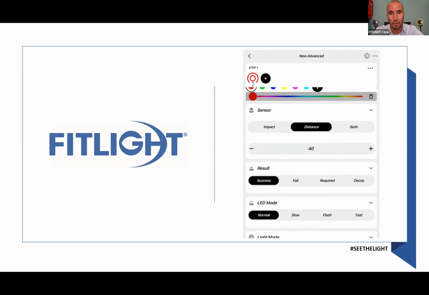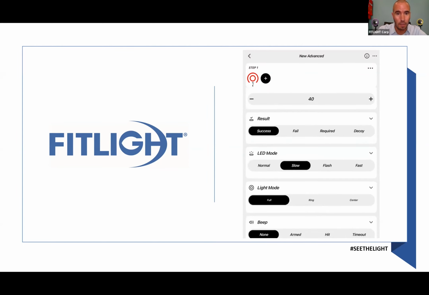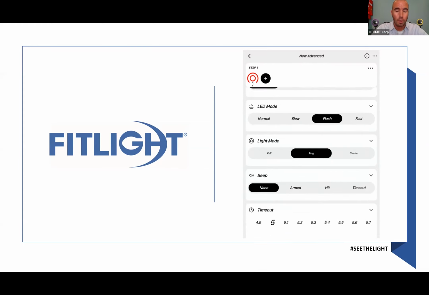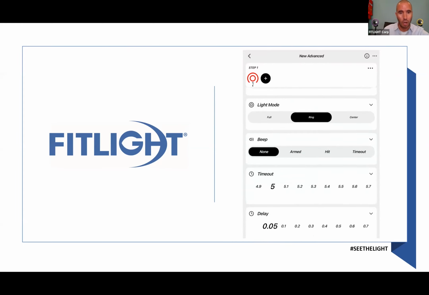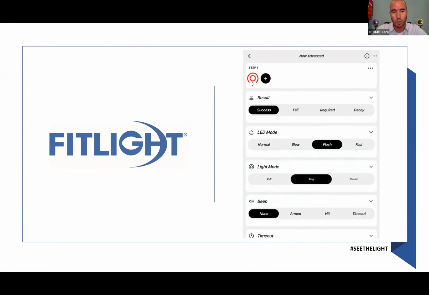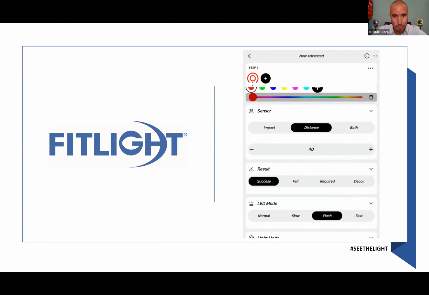So the impact, the distance, the LED mode. Do you want normal? Do you want it to slowly blink, flash, etc.? You can have it a full light. You can just have the outer ring. You can have the center. You can have it beep. All the settings that we just saw, you can create those for each individual light. All right.